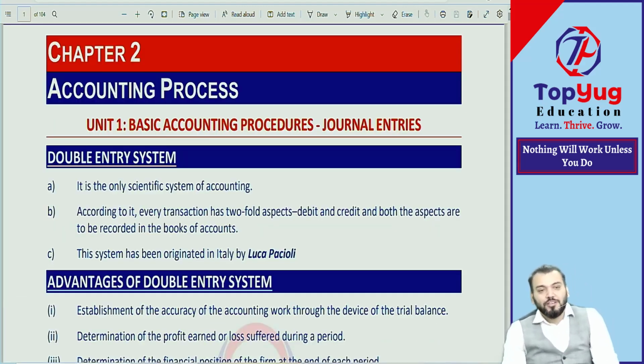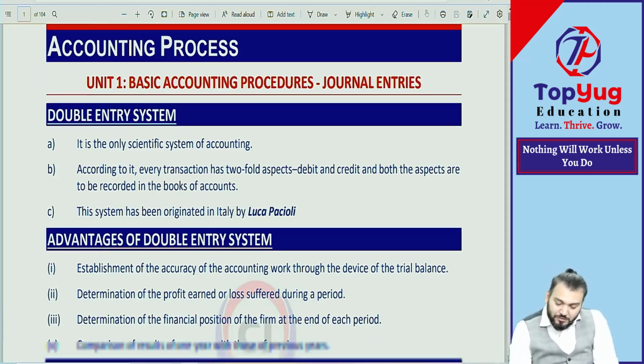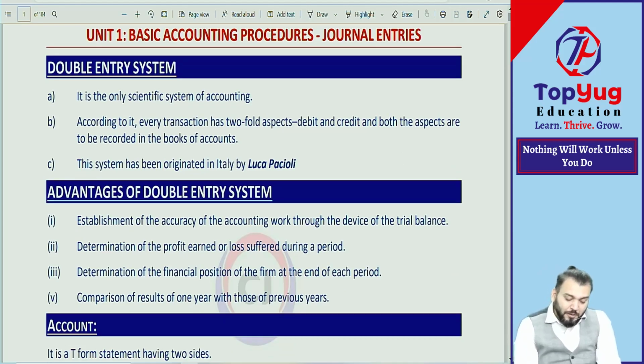Now come to chapter number 2, accounting process. This already we started. Double entry system we have done or not? We have said now, double entry system, it is the only scientific system of accounting. Scientific. Are we in commerce? How it can be science? In commerce they are saying scientific, कुछ भी बोलते हैं यार.